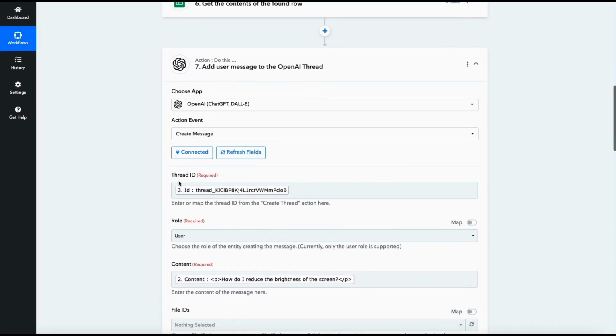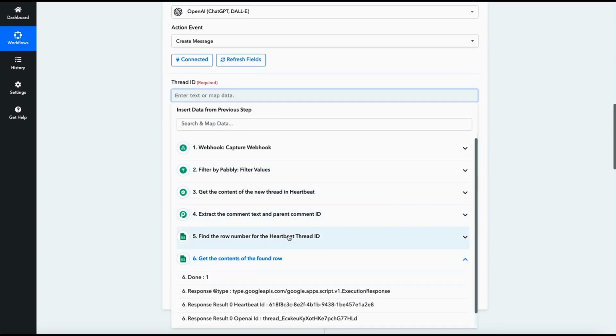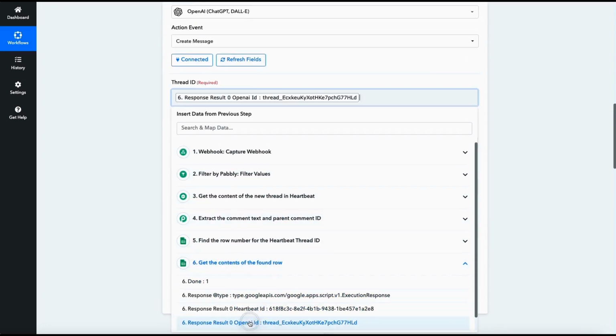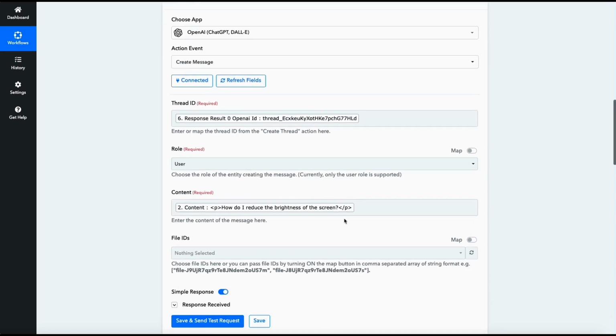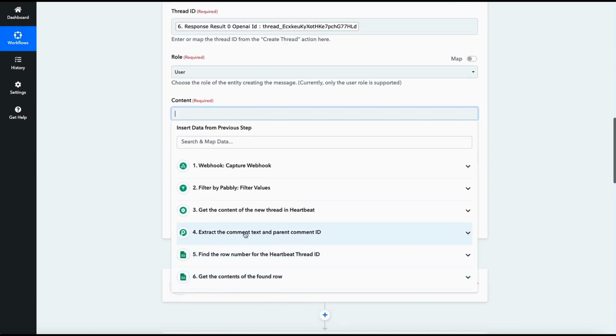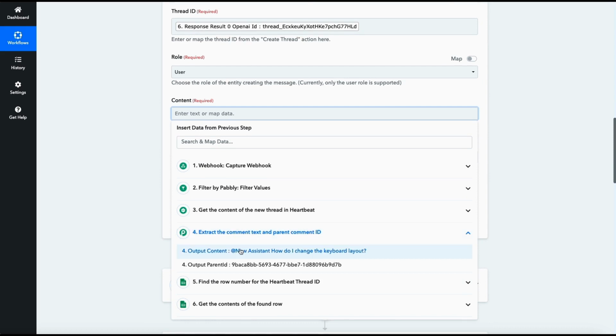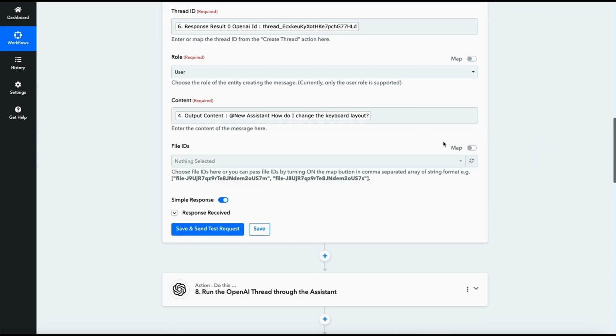And now this is Add user message to the OpenAI ID thread. Now let's make sure that we've got the right thread IDs. So the thread ID will be the one that we've just found, and then Get contents. So it's this one, OpenAI ID. Then the role is still user, and the content must be from this one, Extract the comment text and parent comment ID. And it's this one, content, right here. As you can see, this piece of content is in plain text. Thankfully, we've instructed the OpenAI Assistant that some of the user content will come as plain text. And let's run this module.